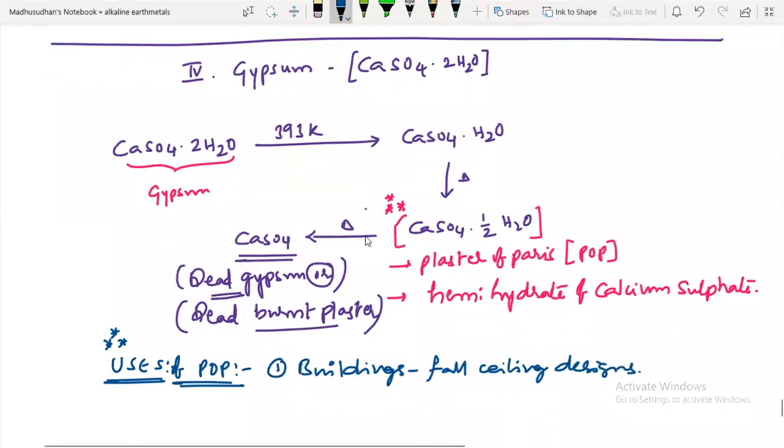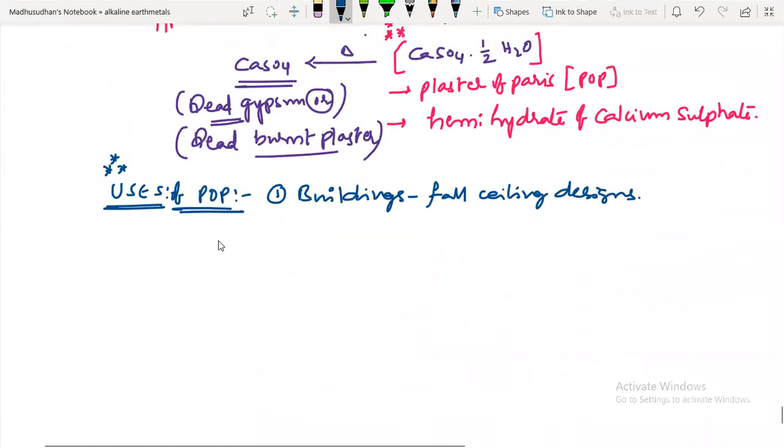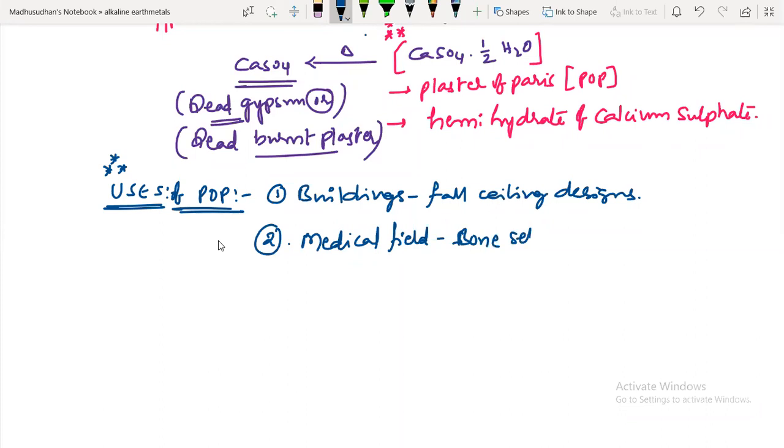Next, it is also used as a setting material in the medical field. If bones are cracked or a bone fracture is taking place, then this POP is applied on the bones. Within 10 to 15 minutes, it becomes a hard solid. So it is used for bone setting purpose. Any fractures that happen, this is used.